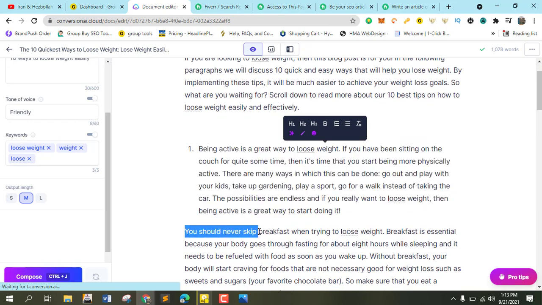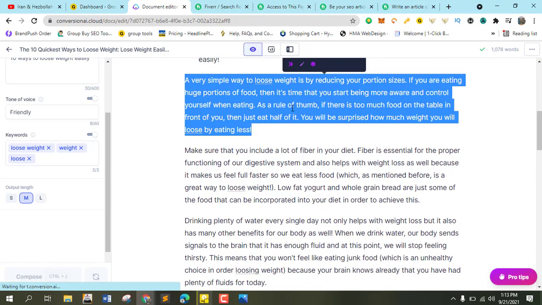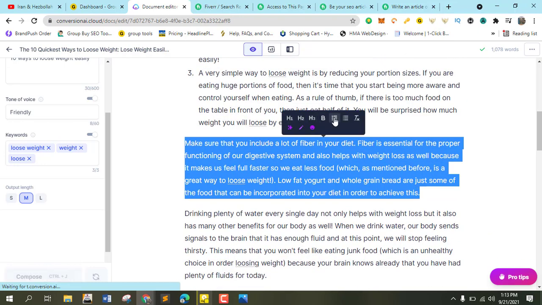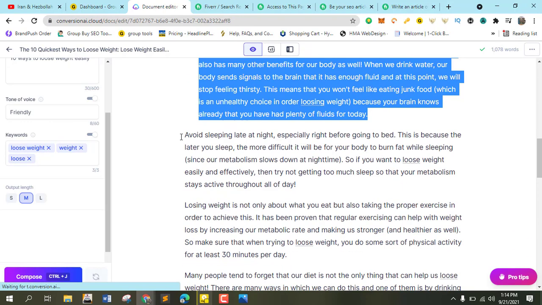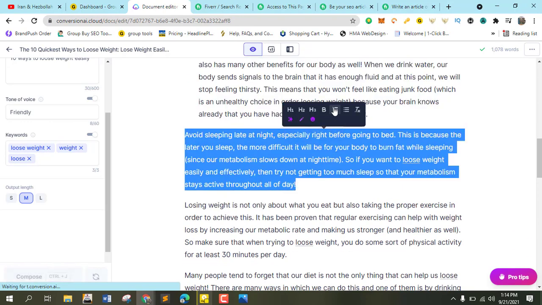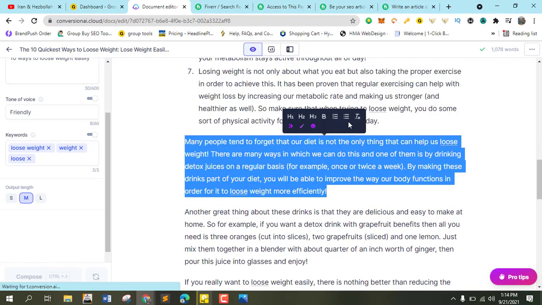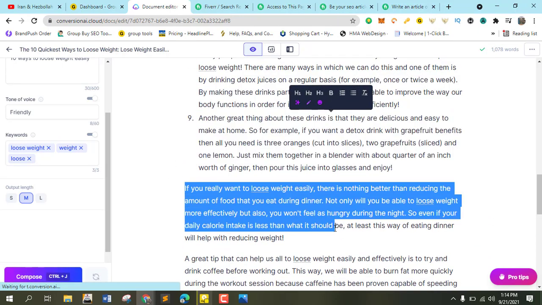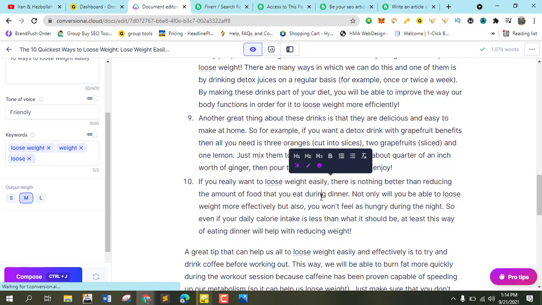I just say number 1, number 2, number 3, number 4, number 5, number 6, number 7, number 8, number 9, number 10. Boom. We already have our 10 contents.